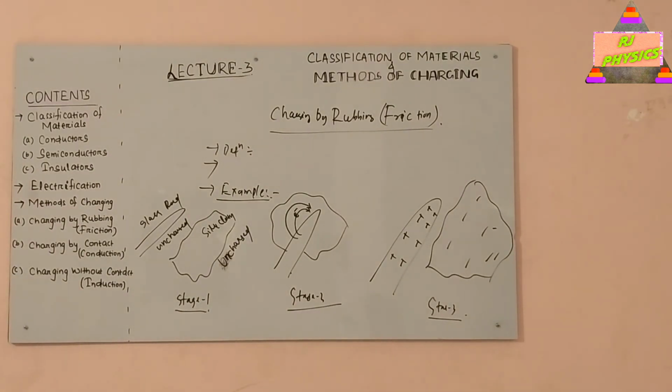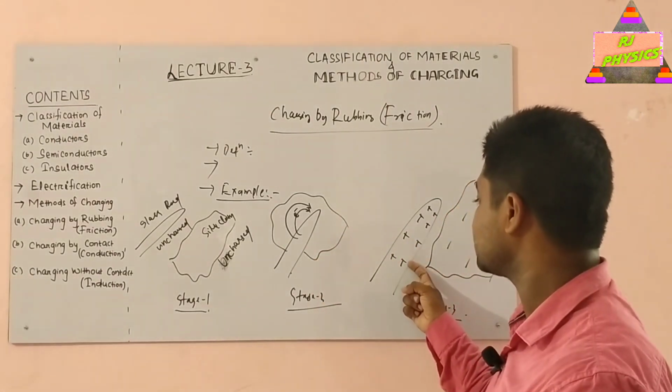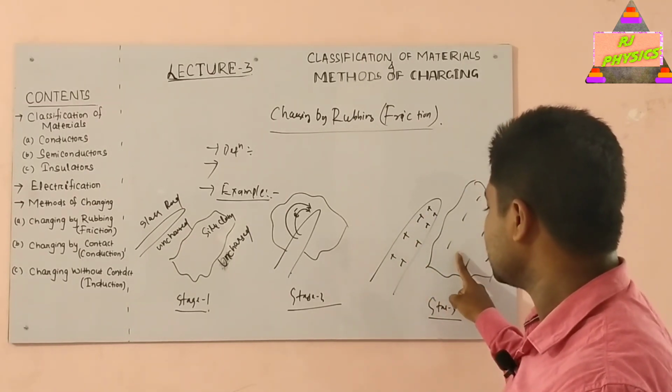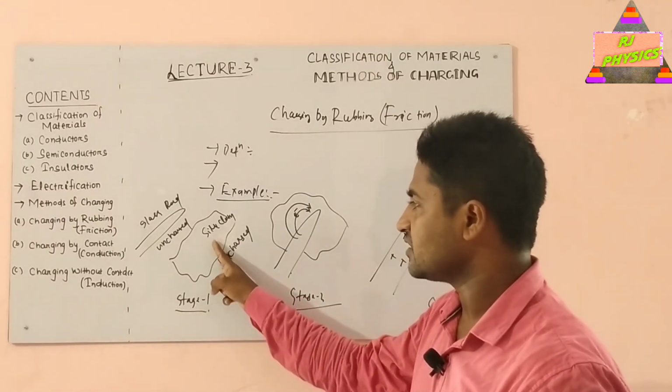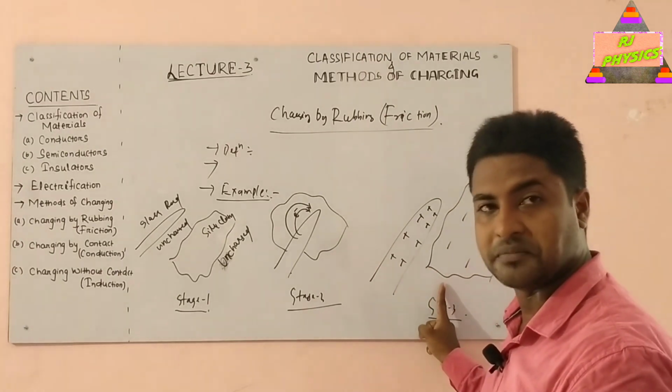Actually, during the process of rubbing, some of the electrons from the glass rod are transferred to the silk cloth. As a result, the glass rod and silk cloth, which were initially uncharged, as you can mark in the first figure, have become charged due to rubbing. Finally, the glass rod has become positively charged and the silk cloth negatively charged. In the first stage both were uncharged, and in the last case both have become charged.